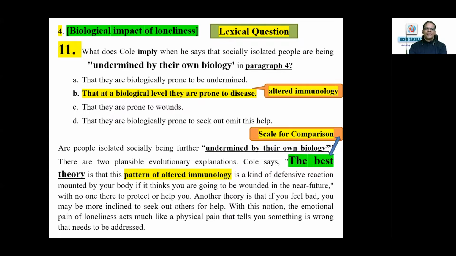You are missing the step C, right? QTA method: in C, it is question, text, then answer. You have to practice it that way. First, you read the question statement, go to the text, then come back to the answer options. Fine. Can continue. Are people isolated socially being further undermined by their own biology? There are two plausible evolutionary explanations. Cole says the best theory is this pattern of altered immunology is a kind of defensive reaction mounted by your body.